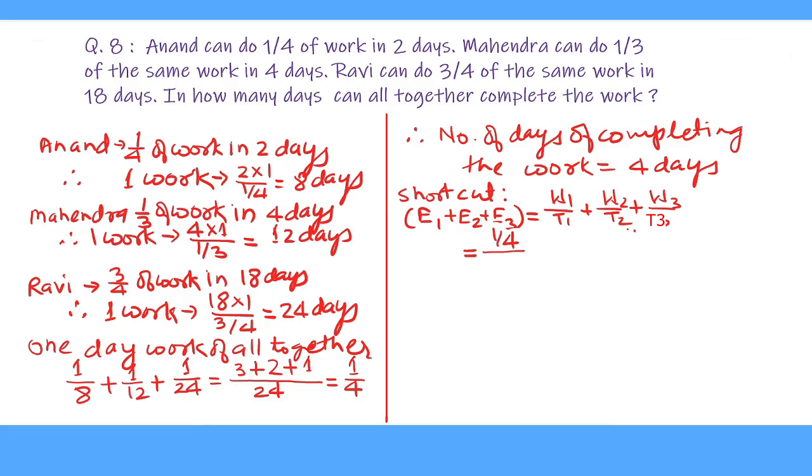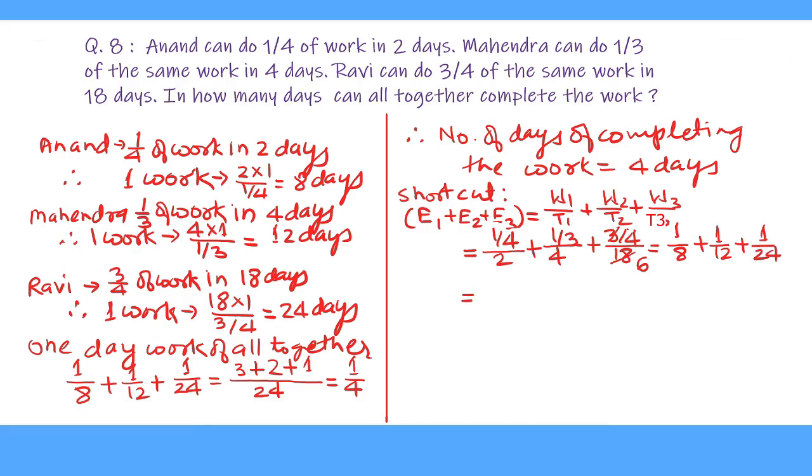So it is 1/4 upon 2, plus W2 is Mahendra's work, which is 1/3, and he takes 4 days to complete it. So 1/3 upon 4, plus W3 is Ravi's work, which is 3/4 of the work, and he completes the 3/4 of the work in 18 days. So this is equal to 1 upon 8 plus 1 upon 12 plus 3 cancels 18 for 6 times. So this comes out to be 1 upon 24, and